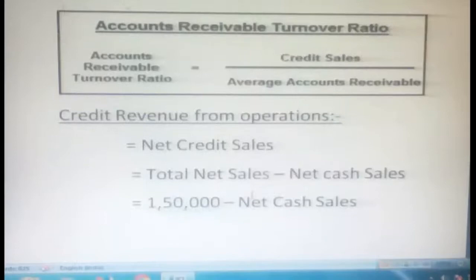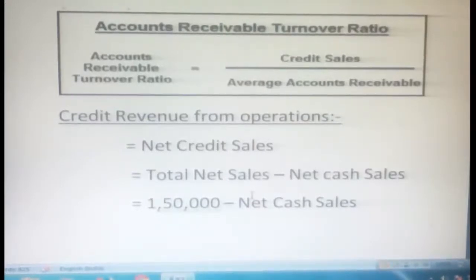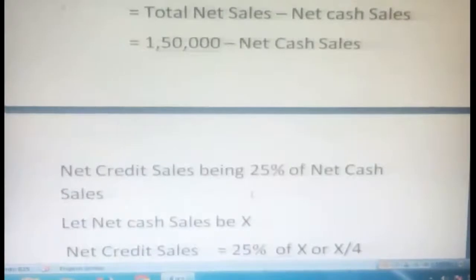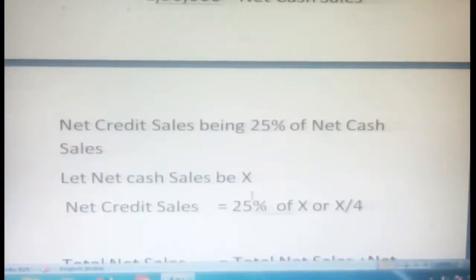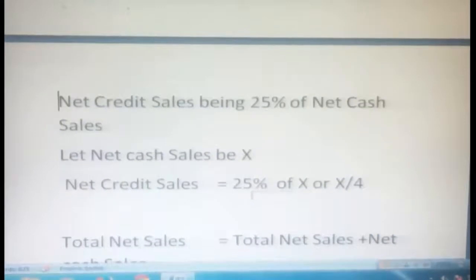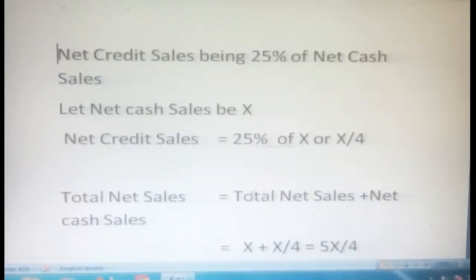We know our total net sales is 1,50,000, but we don't know our net cash sales. So how do we calculate net cash sales? We consider the given information: net credit sales being 25% of net cash sales. So now let net cash sales be X. Net credit sales is nothing but 25% of X, or X divided by 4. When 25% is expressed as a fraction, we can write it as X divided by 4 for calculation purposes. Here total net sales is equal to net credit sales plus net cash sales. That's the idea.